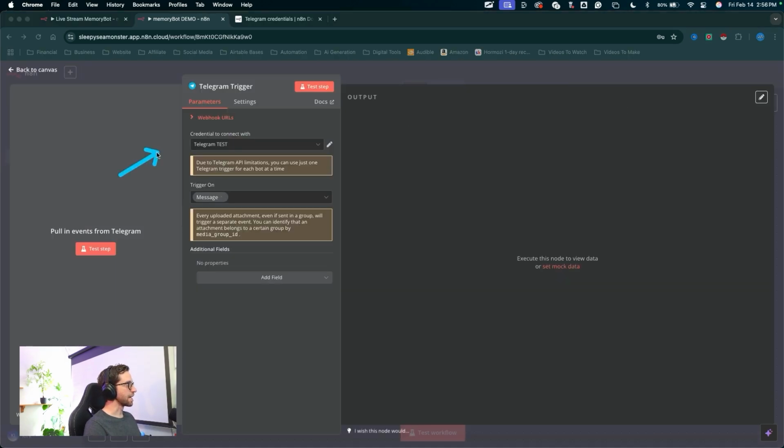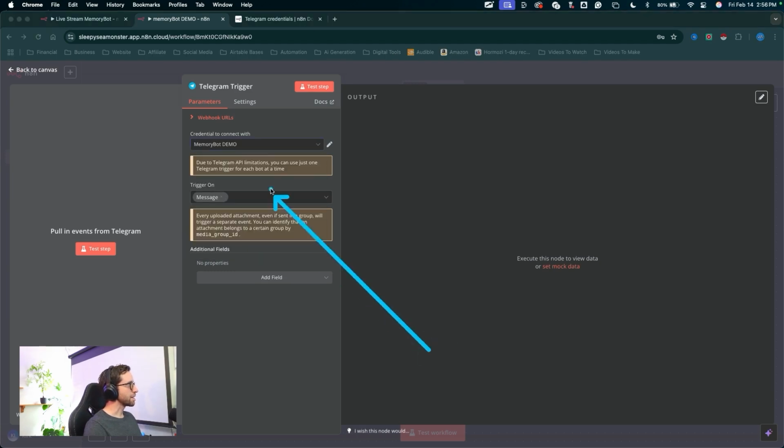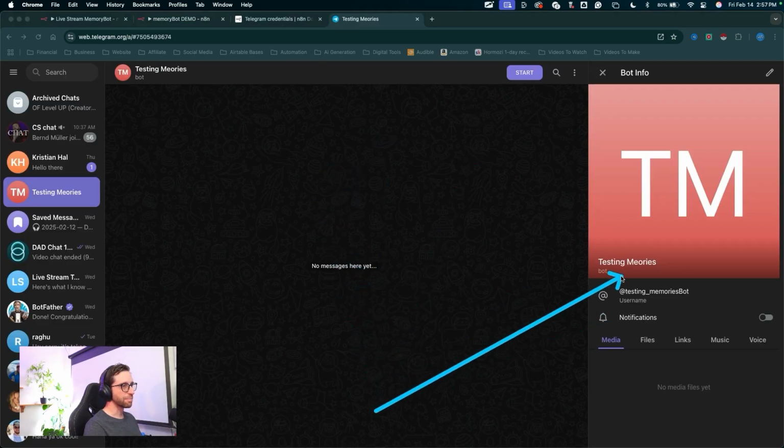I'm going to close outside of this window and select my credential for memory bot demo. Now we're set up in the trigger. We can technically test this step. So I'm going to jump over to Telegram. So here's my new Telegram bot, misspellings and all. I've got my testing memories bot in my conversations over here. So I'm just going to start up this bot.